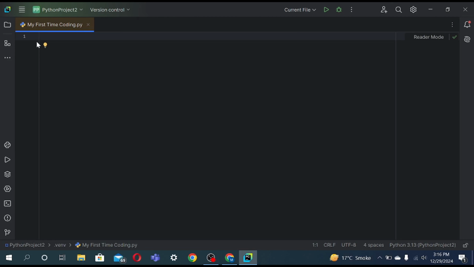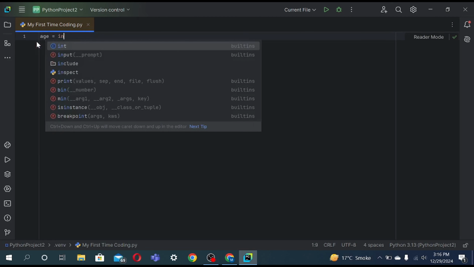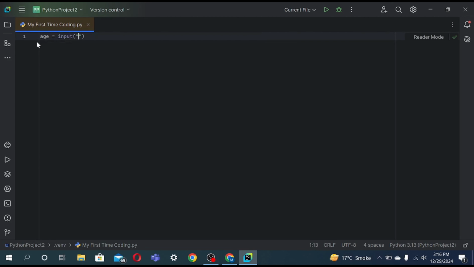Now, for example, if we ask someone for input, age equals input, what is your age? As we get the age, it's gonna be a string, because that's the default.